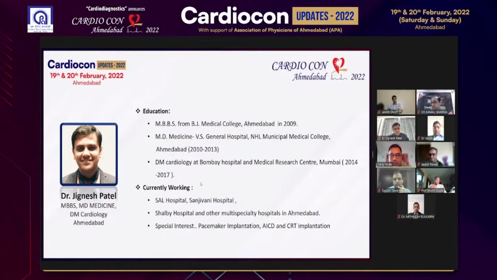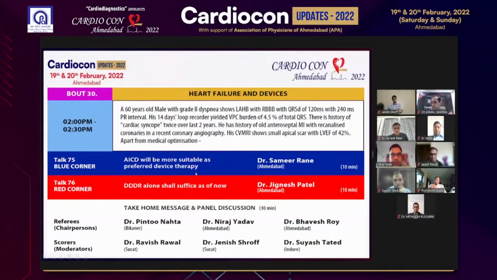So let me first introduce the case that we are going to debate. This case is a 60-year-old male with class 2 shortness of breath showing LAHB with right bundle branch block and QRS duration of 120 milliseconds with PR interval of 240 milliseconds. His 14 days loop recorder has shown PVC burden of 4.5%.